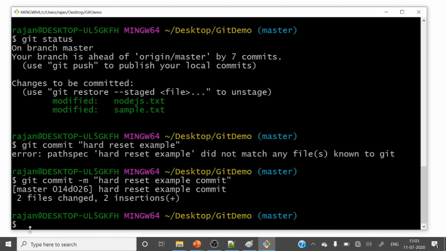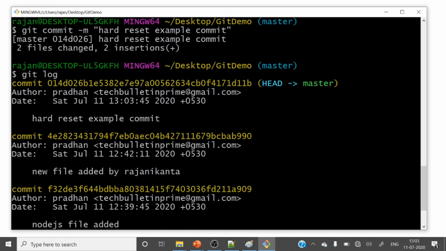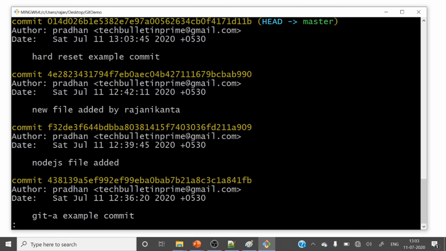I have committed. So let me check git log. So you can see hard reset example commit, it's committed.